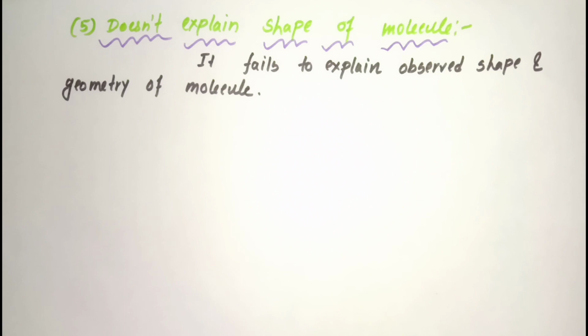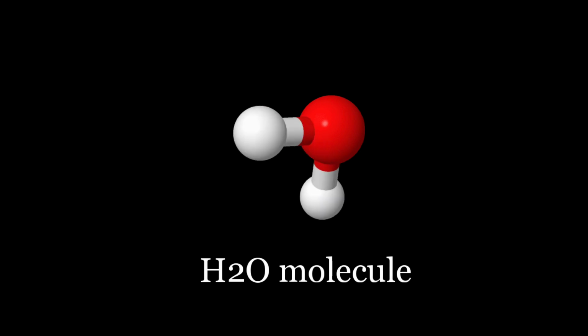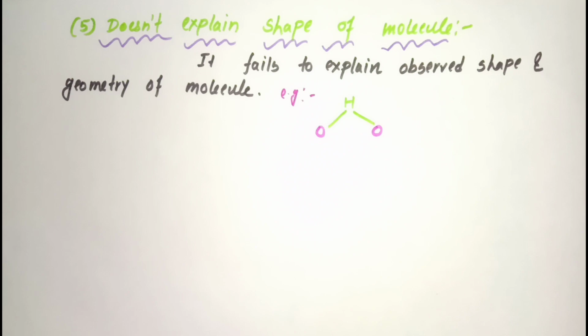So the octet rule does not help to explain the molecular geometrical shape of any molecule. Here the octet rule completely fails. For example, the water molecule has a bent shaped structure, or you can say a V shaped structure. But by drawing the Lewis dot structure or using the octet rule, we cannot explain the geometrical shape of this water molecule. Again, you can see that methane, that is CH4, has a tetrahedral geometry.